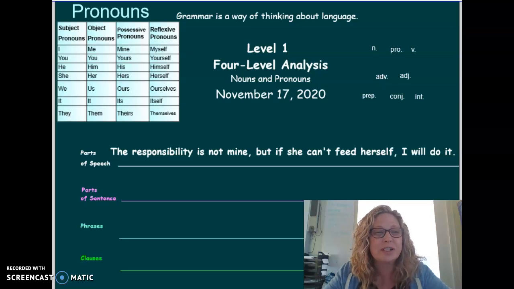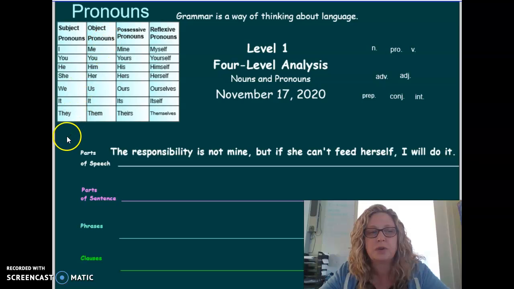Hi everyone, so today we're going to talk about pronouns a little more than we did the other day. We're going to look at subject and object pronouns, and understanding them will help us understand reflexive pronouns. And then we're also going to just real quick mention possessive pronouns. First, up here in the corner you can see a little table, right? Subject pronouns and object pronouns.